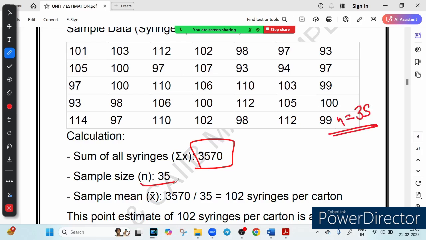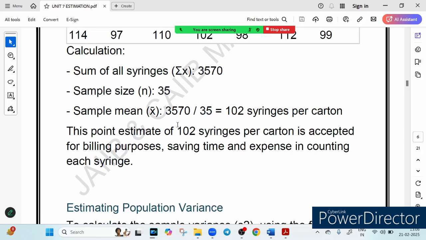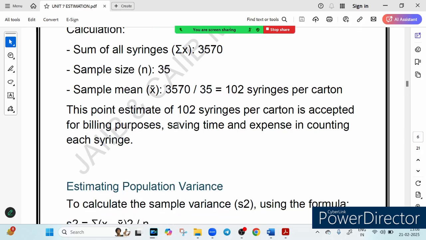So they divided by 35, and after dividing they got something called the sample mean. What was the sample mean? The sample mean was 102 syringes per carton. So instead of counting every single carton, they confidently use 102 as the estimated number for all cartons, and this saves time, saves effort, and saves money. That is the point. So this point estimate of 102 syringes per carton is accepted for billing purposes.